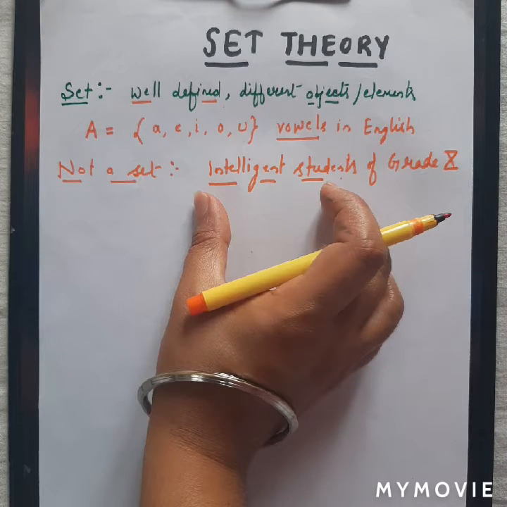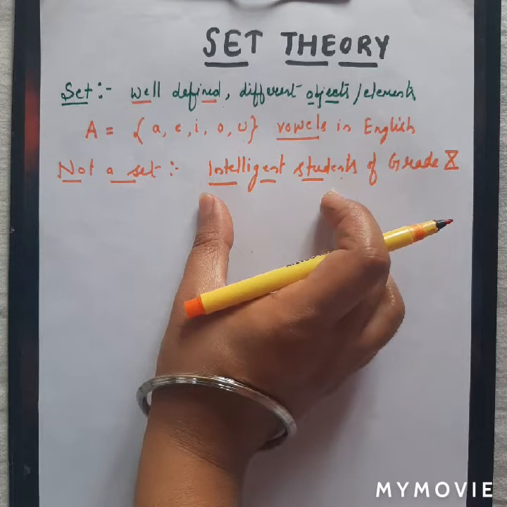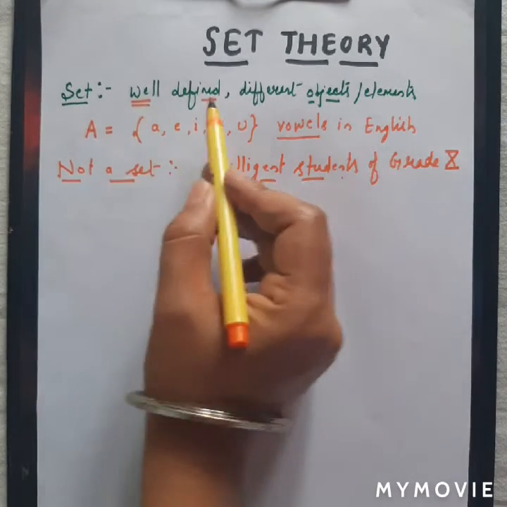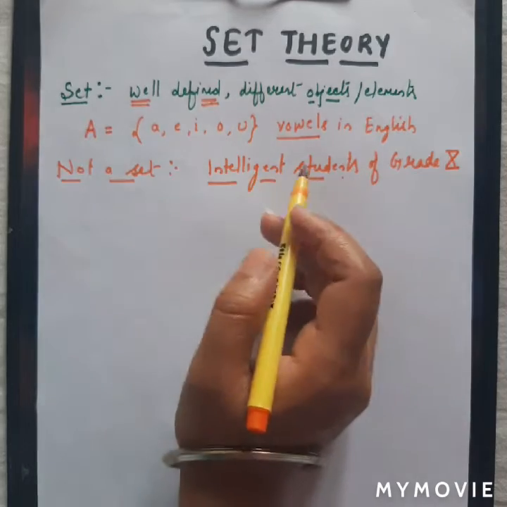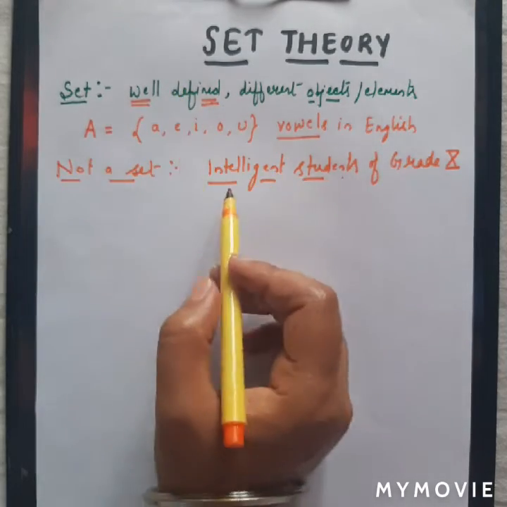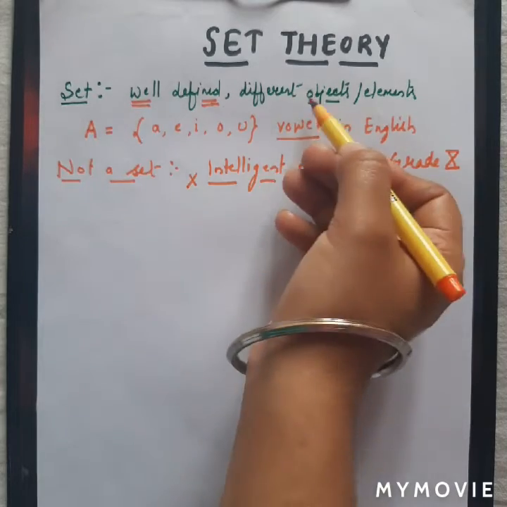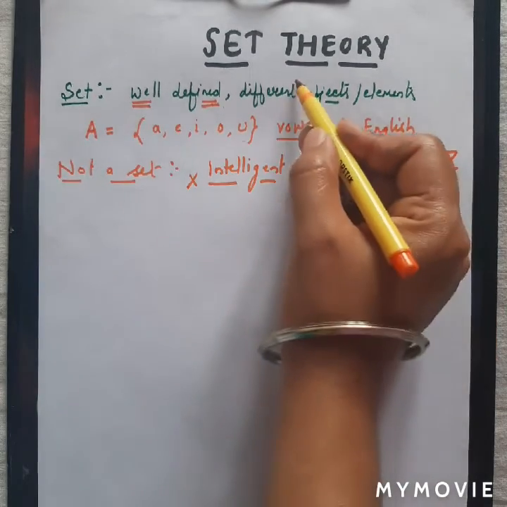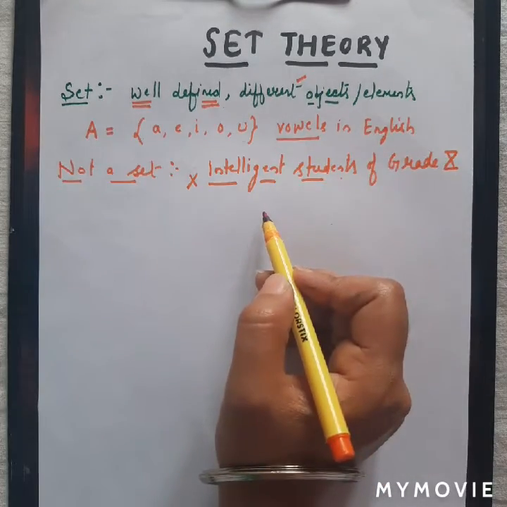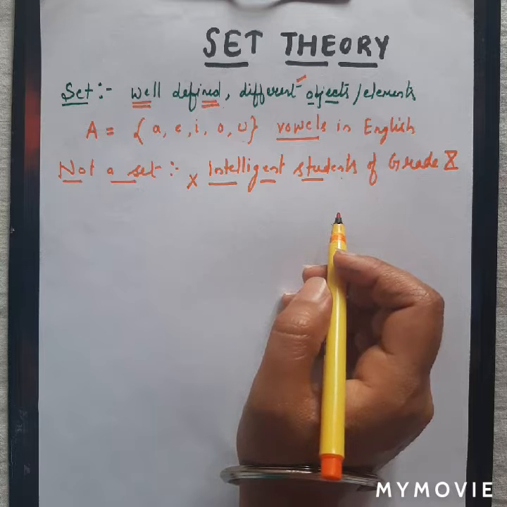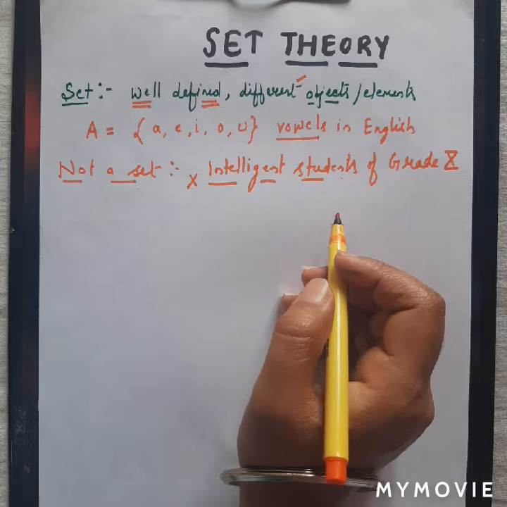Who is intelligent? Above 90% are intelligent, above 80%, above 70% or 60%? That is not defined here. So the term required for a collection to be a set, well defined, is not applicable here. Yes, there could be different students, so the second condition is satisfied, but the first condition, well defined elements, is not applicable.